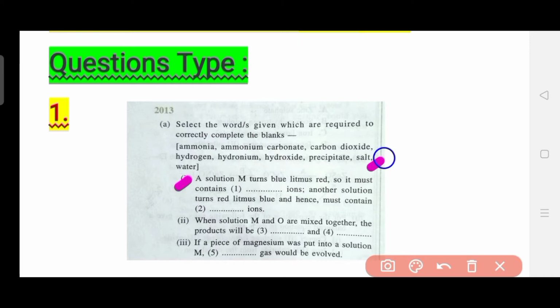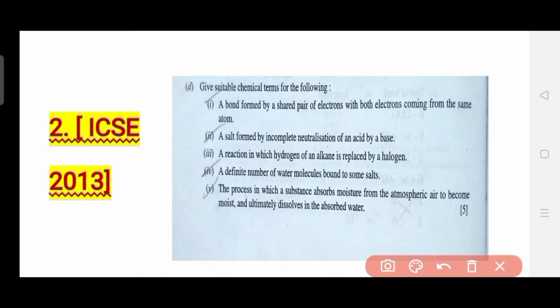Now the third question is that if a piece of magnesium is put into solution M, dash gas would be evolved. Looking at the different types of equations, you can definitely answer this question. Now let us see the second question type, which was also asked in the ICSE 2013 paper. You need to see question number 2, question number 4 and question number 5.